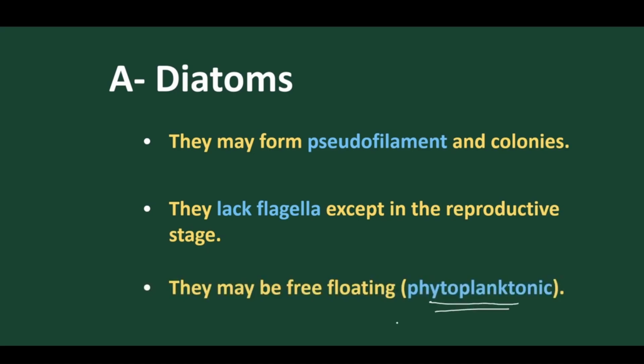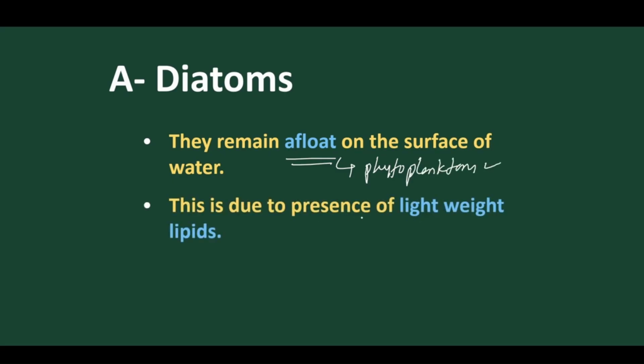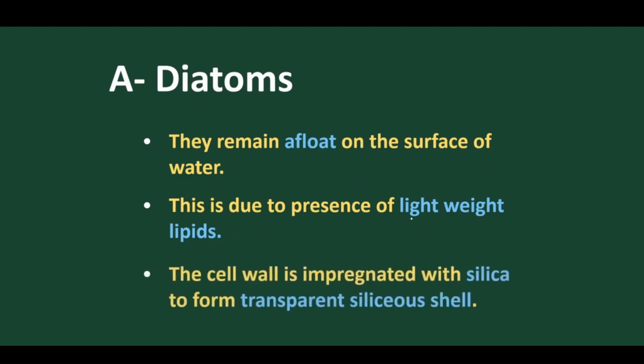We have discussed they are phytoplanktons, meaning they are mostly found floating on the surface of water. Those organisms that float on the surface of water are called phytoplanktons. Why do they float on water? Because the cell wall and the cell membrane have lipids. Due to the presence of lightweight lipids on their boundary, they are able to float.